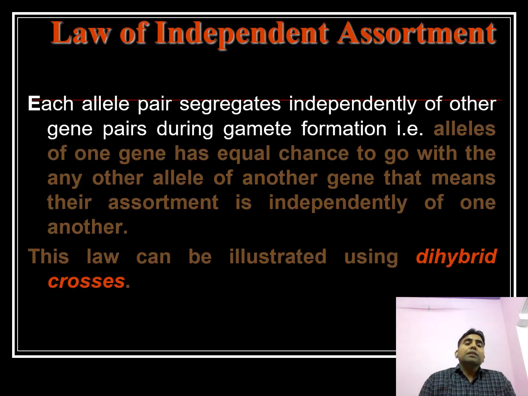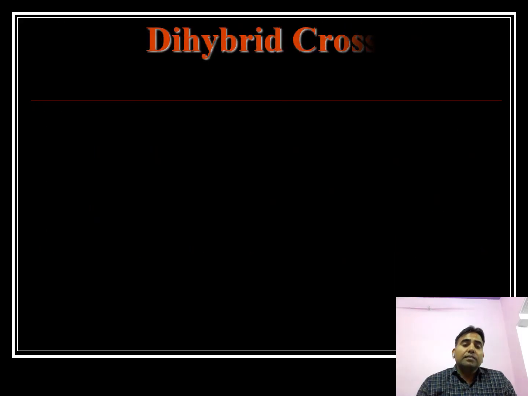Law of independent assortment: each allele pair segregates independently of the others, without disturbing anyone, and assorts independently and passes to the gametes. This law is used in the dihybrid cross.